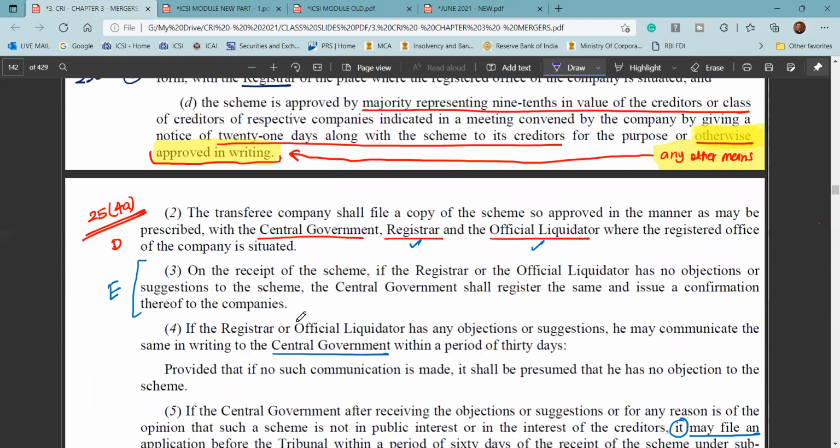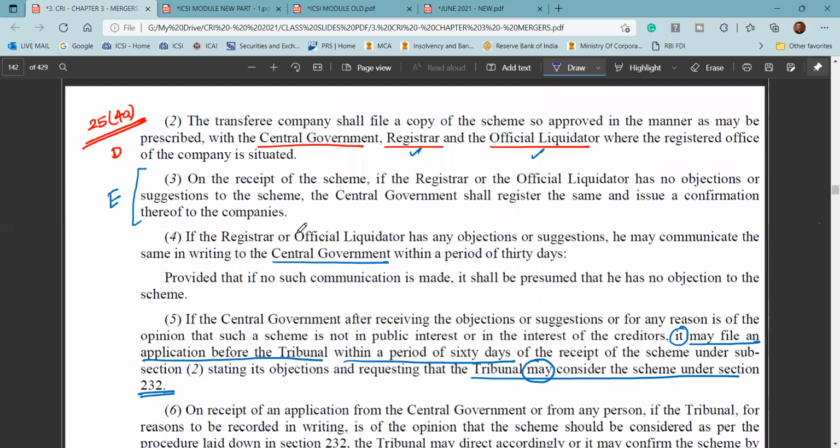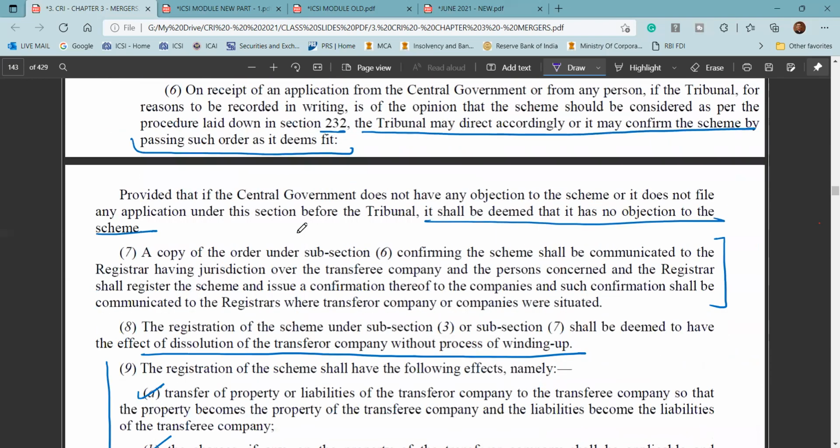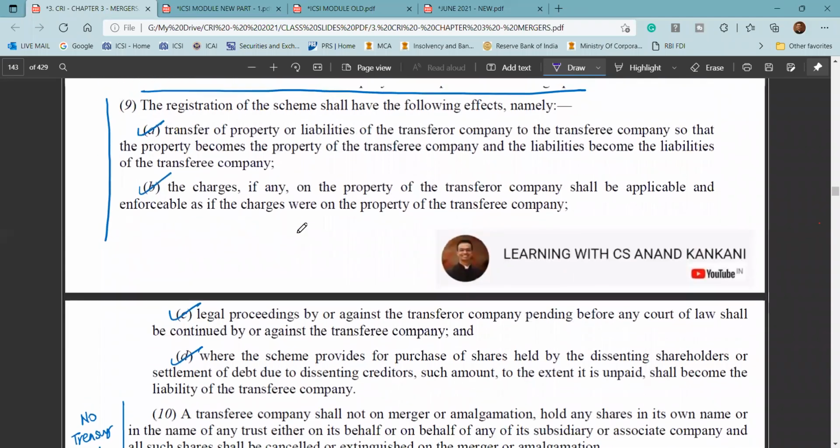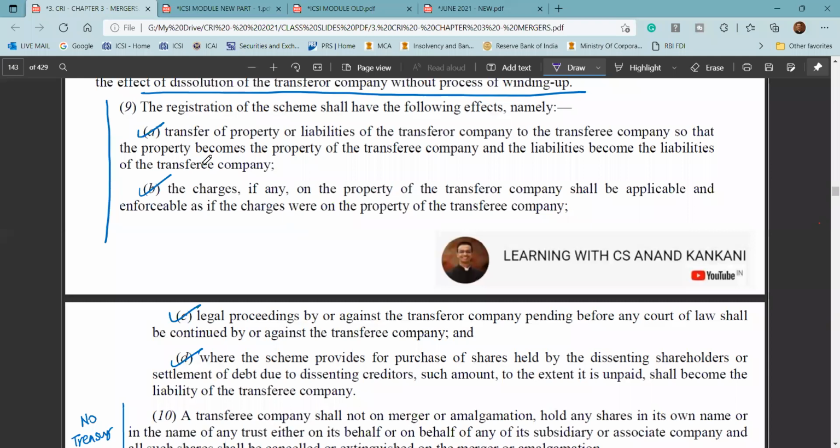If not satisfied, it is going to forward the scheme and send it to the NCLT, and thereafter the merger would take place through the NCLT route. So this is what is there, and the provisions are same, that once the merger is done, remember this, that the assets of the transferor company becomes the assets of the transferee company. The charges are as usual applicable.